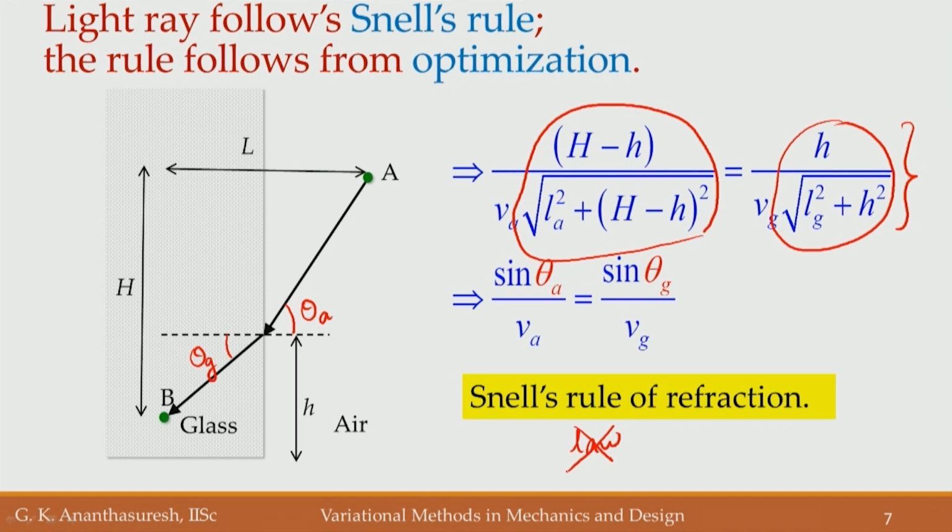So, light rays follow Snell's rule, if you say the rule itself follows from optimization. In this problem we have derived what is normally called Snell's rule of refraction by assuming that light rays take the least time path.